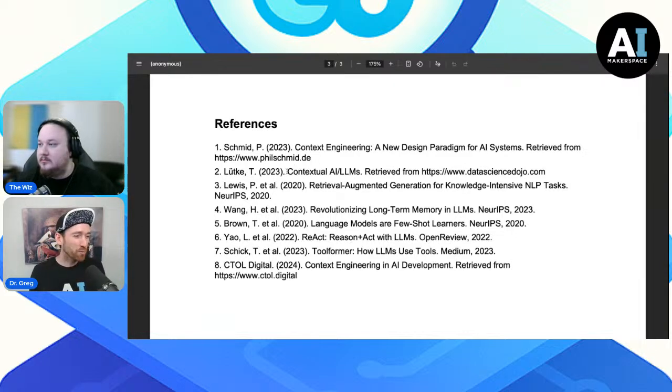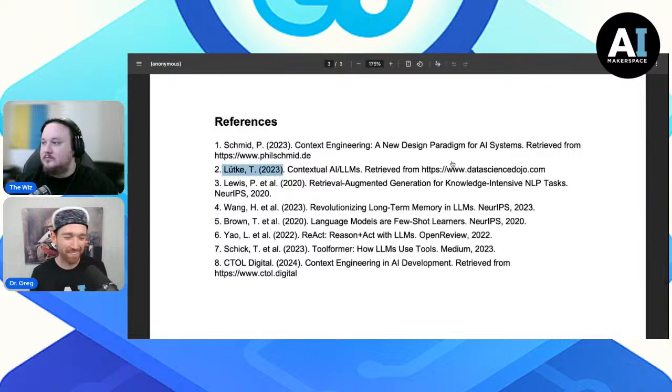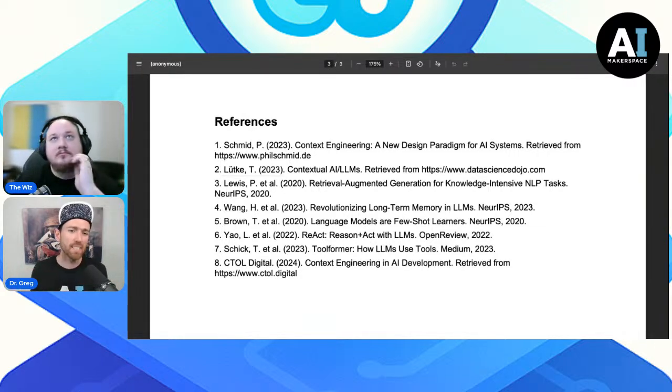And we got, this is maybe the Toby Lutke Twitter post or something via Data Science Dojo. Interesting. Then we're getting kind of a lot of other stuff here, but we're not getting some of the key blogs that I have recently given to our students. We're not getting some of the things that I would have liked to see the deep research tool get.